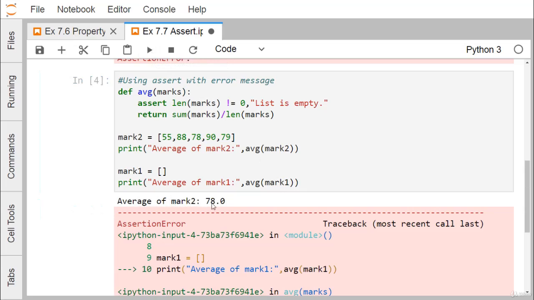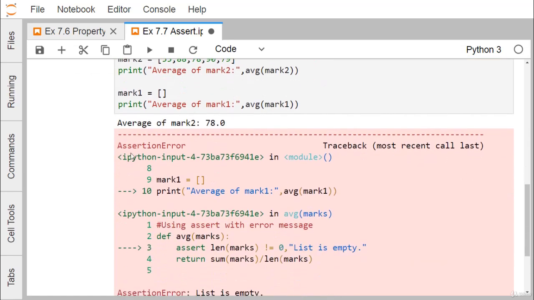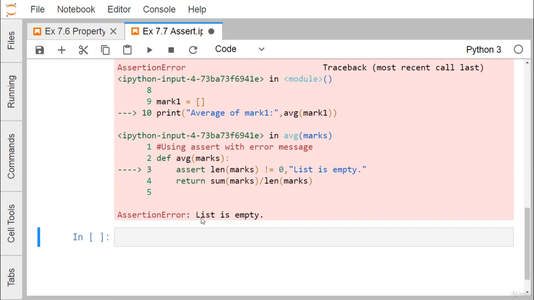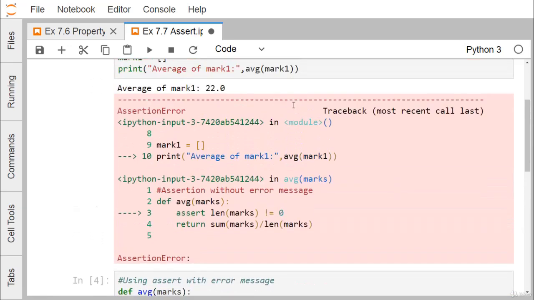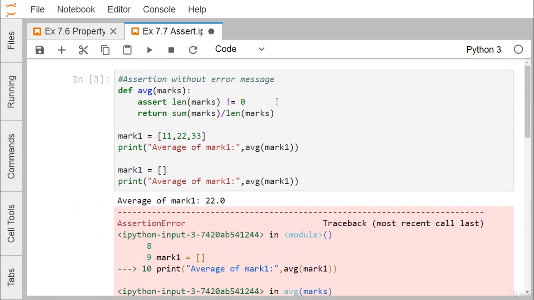So just see here. Average marks of mark 2 is 78. But in the next one, as mark 1 was having the empty list, this particular assertion error has taken place, and here you see the message has got printed, that is, the list is empty. So there is a message we have given. Giving this message is optional. You may or may not give it; here we have given it, but in the previous example we didn't give any such error message. So I think now the concept of what is assertion in Python is getting clear to you. Thanks for watching this video.